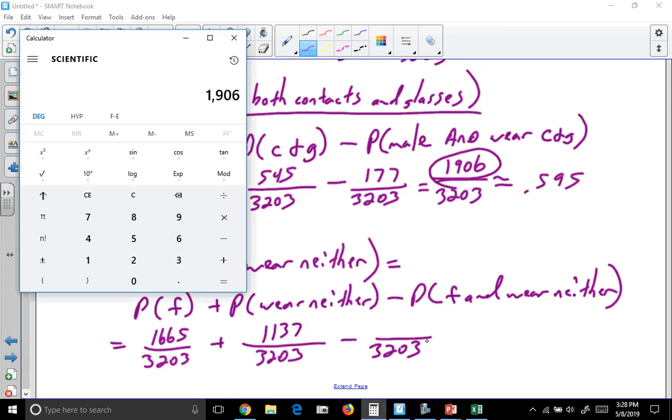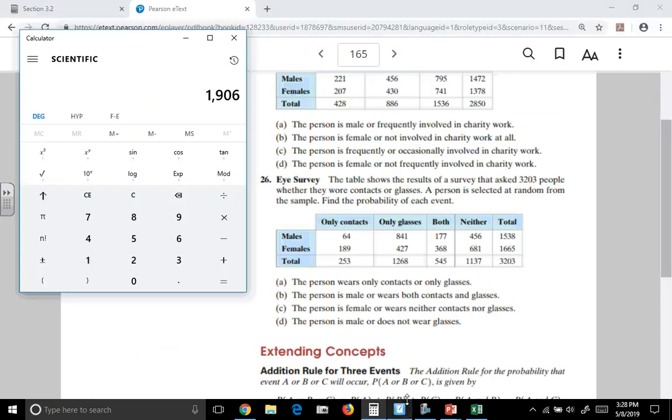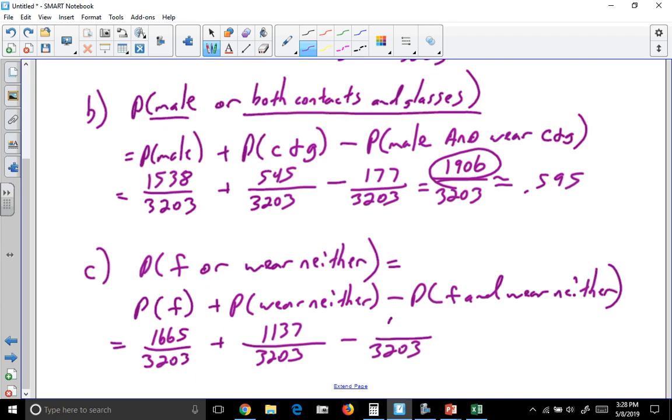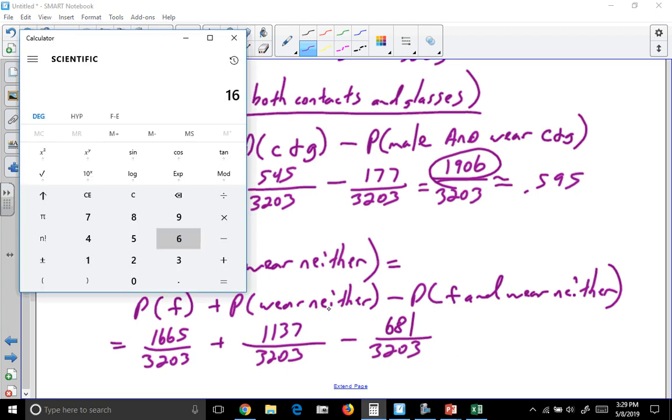So out of the people that wear neither that are females, that's 681 people that hit both categories. So that's 1665 plus 1137 minus 681. That's out of the 3,203, so about 0.662.